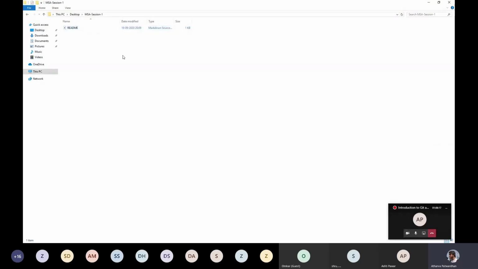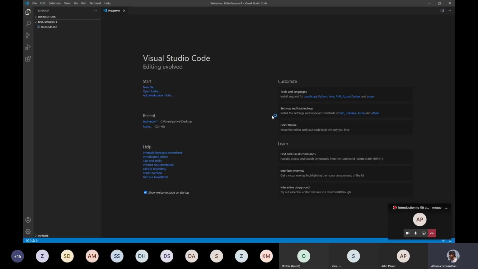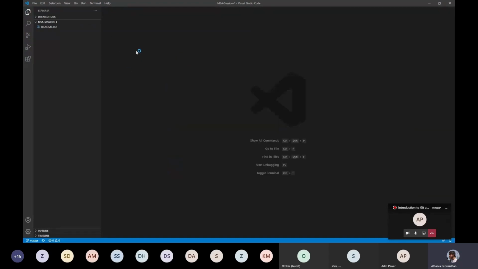the repository has been cloned into our system now, and I'll just demonstrate how we add files in this. So I'll just open this with my VS Code editor. I'm going to create a new C++ file.